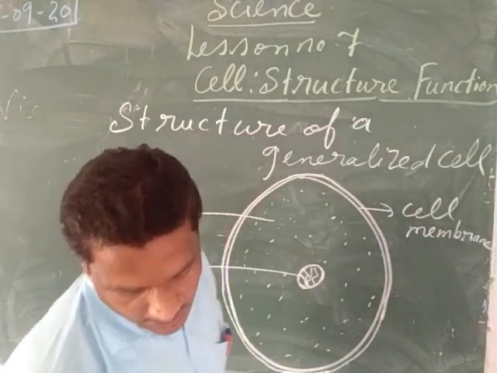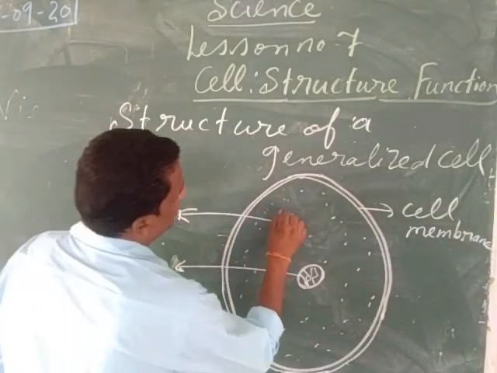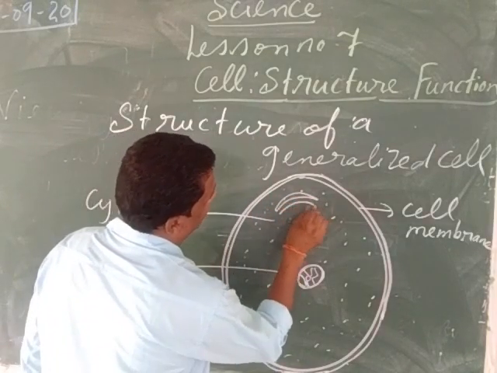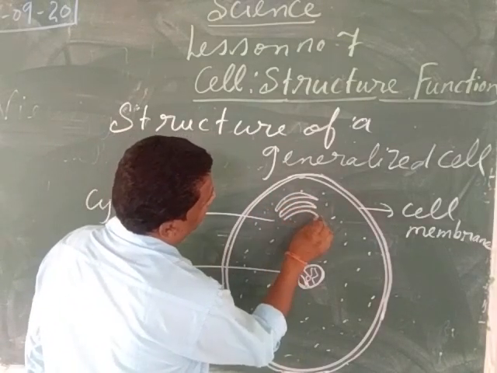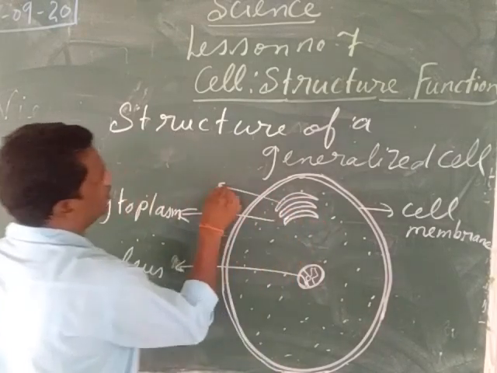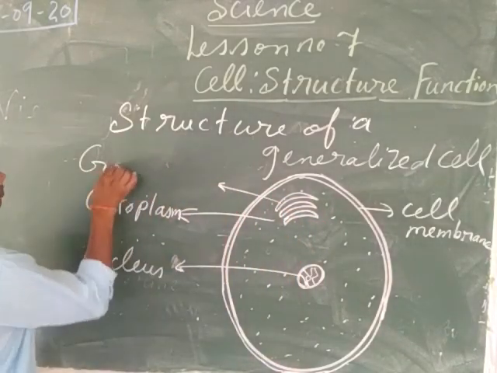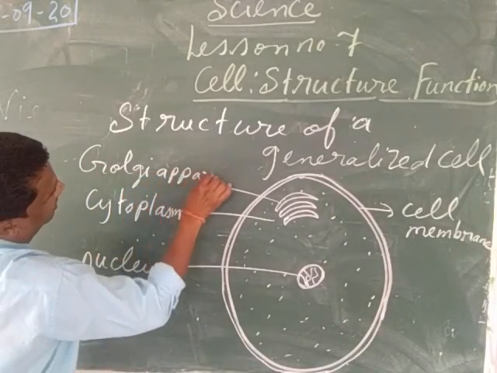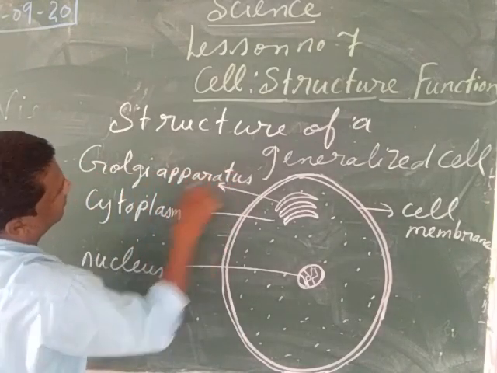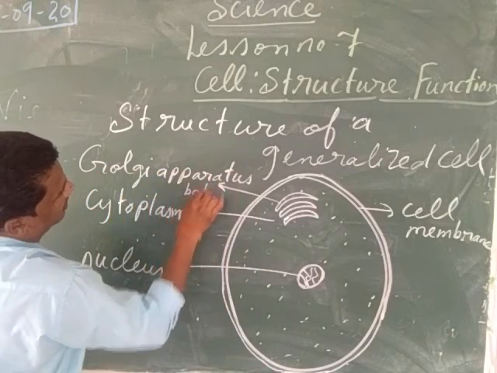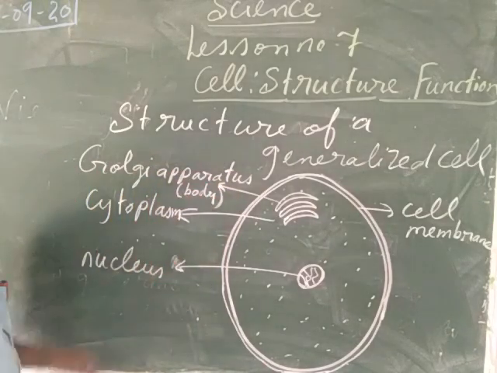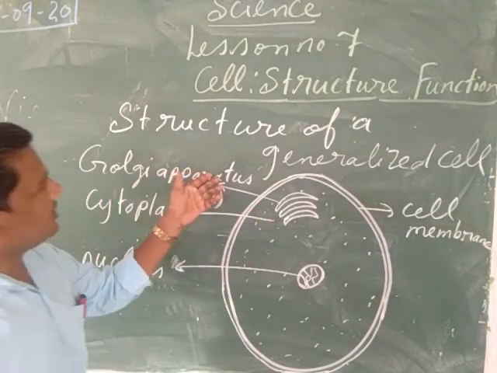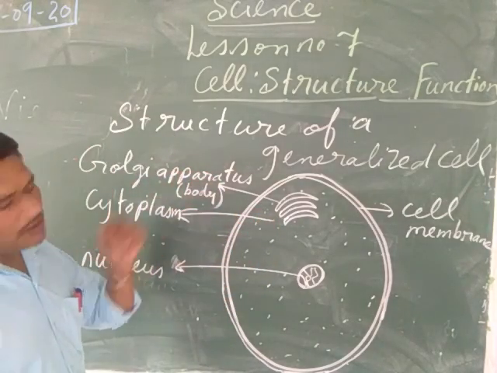Then after this, my children, we can see a little dish-shaped structure. The dish-shaped structures present inside the cell are called the Golgi bodies, the Golgi apparatus or Golgi body.